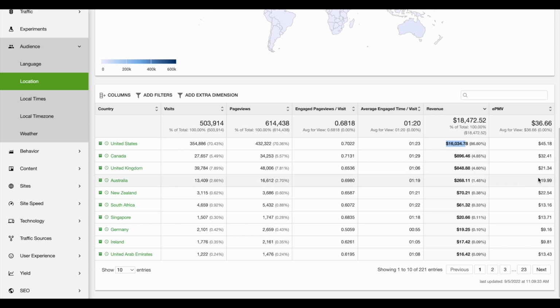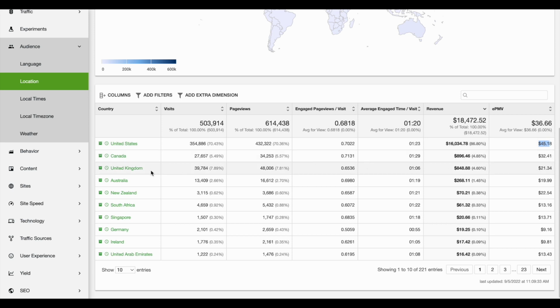It's where the EPMVs are good, but specifically the USA. So if you're starting a blog, make sure you're focusing traffic for the USA. That's where you're going to get the best results basically. Canada also is good, but if you look at the EPMVs that we're experiencing, 45 compared to 32, 21, 20, where would you put your bets? So 1,000 visitors in the USA is worth more than double 1,000 visitors in the UK as an example.